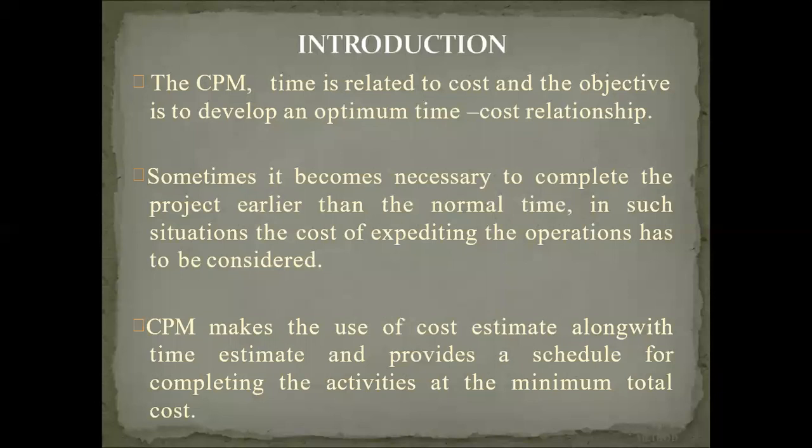But initially we are just concentrating on the time side, early start and late start, etc. That particular part we also have to consider here. Once these things are calculated, once this network is established, then we have to think about cost reduction, cost minimization. Then we go further.